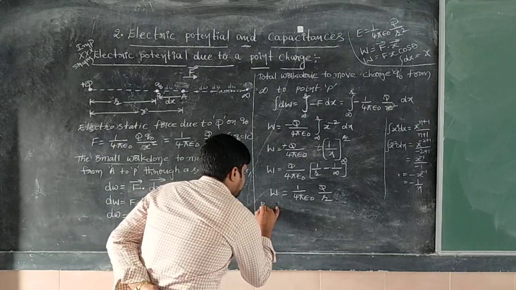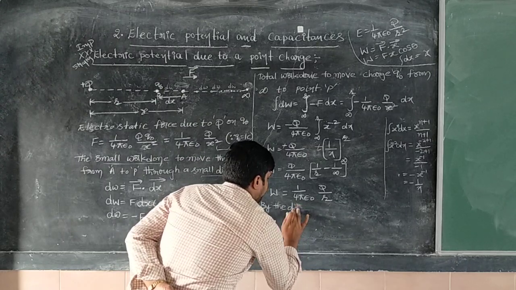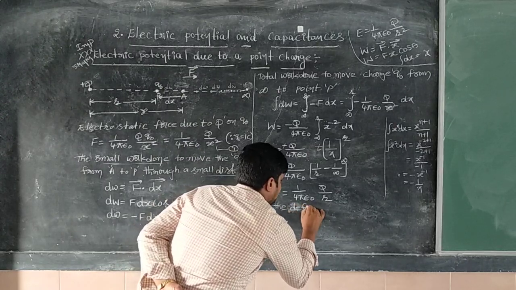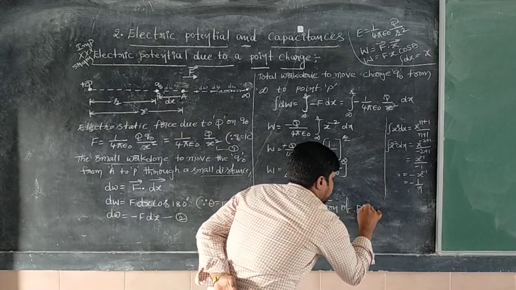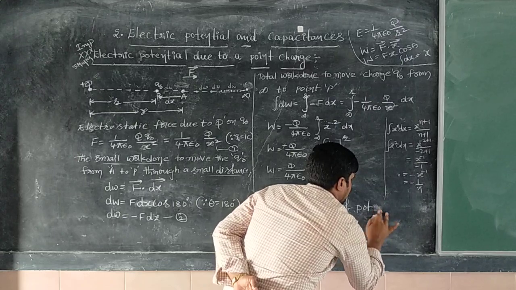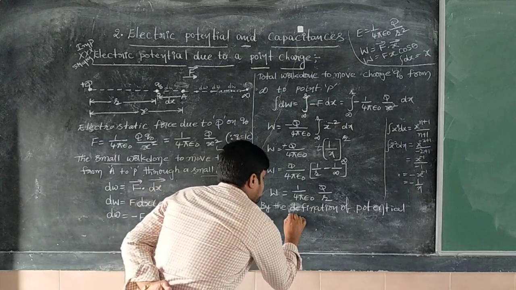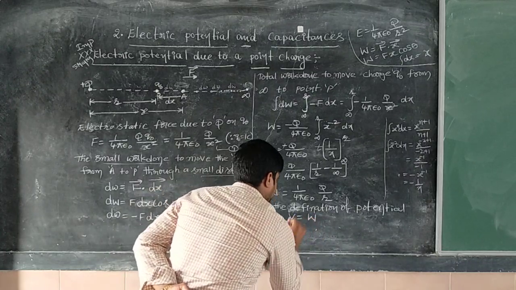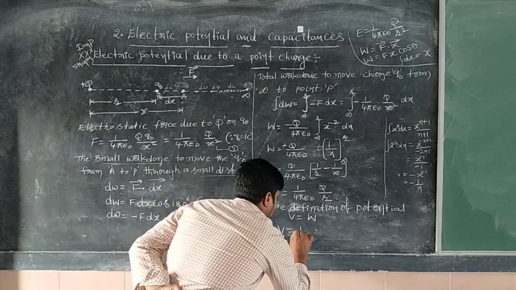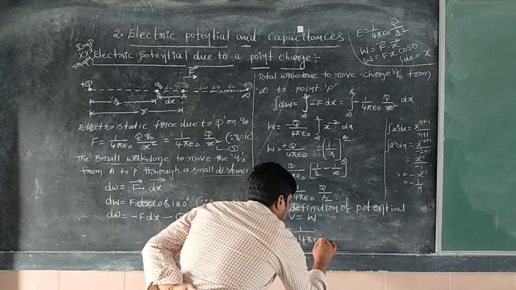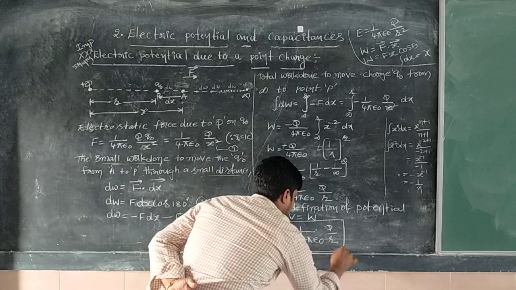Thereafter, by the definition of potential, what is the definition for potential? Potential is equal to work done. Hence V is equal to the work done, V equal to what I have written, 1 by 4 pi epsilon naught Q divided by r, is nothing but electric potential.